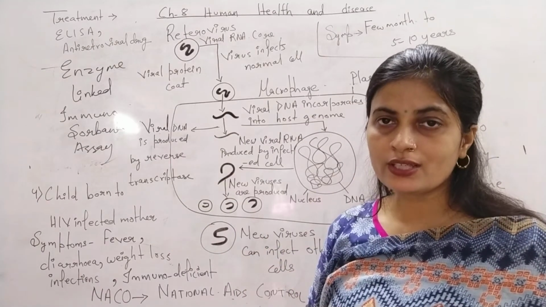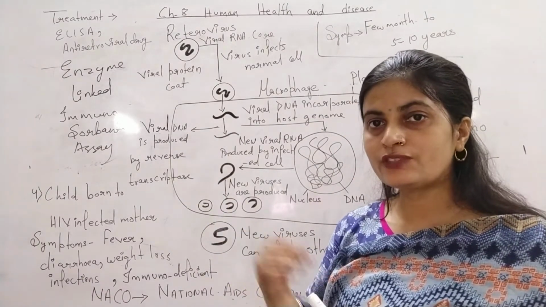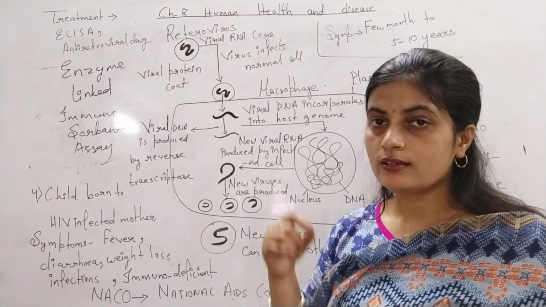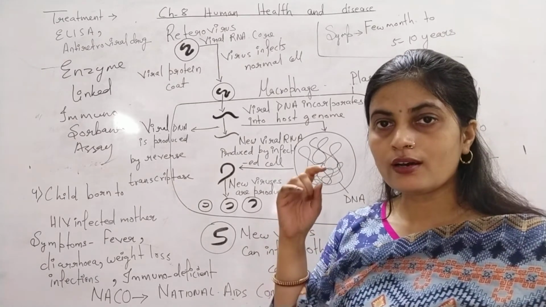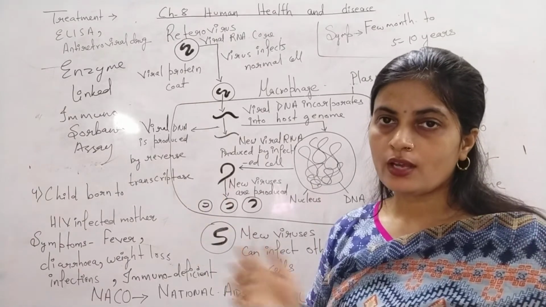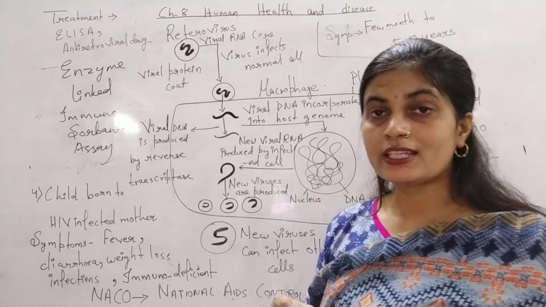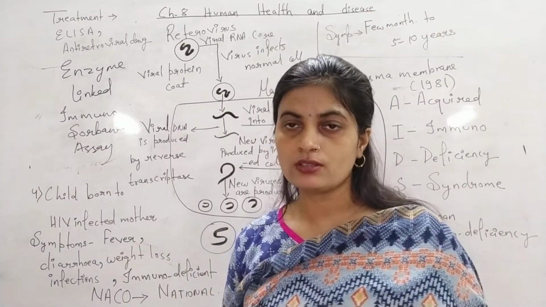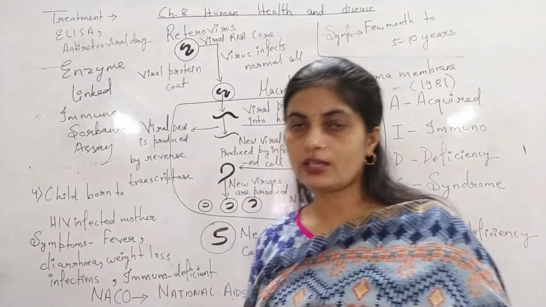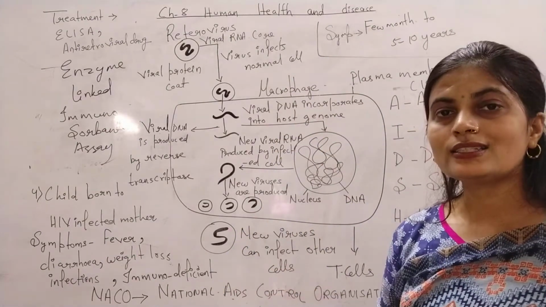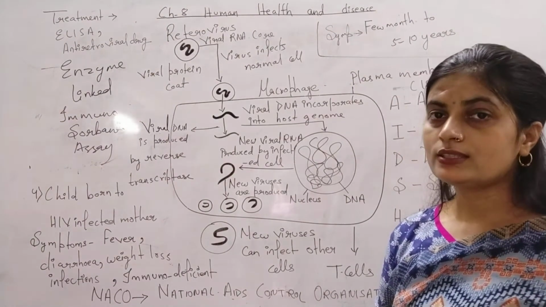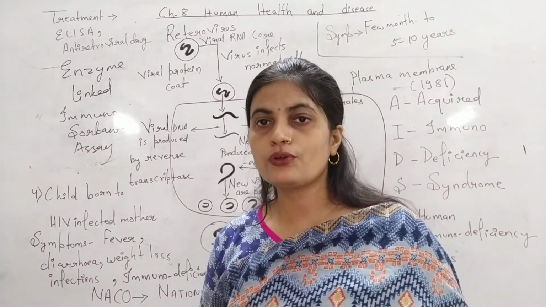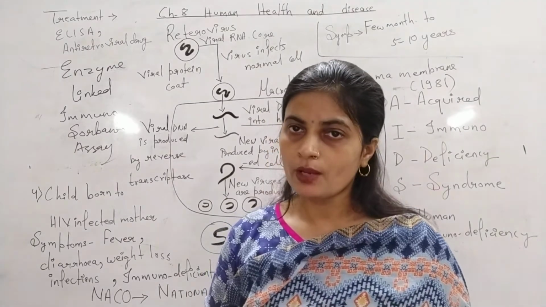Then what was the second written there? Blood transfusion. So the transfusion of blood should occur after proper testing and it should not be infected. Then syringe or the needle was written there. So syringe or needle should be thrown in the dustbin after its use one time, or in extreme cases it can be sterilized through various sterilization methods so that its surface becomes infection free, HIV virus free. Then the next one is the child born to the HIV infected mother, the cure is detection of HIV during the early stages so that no transmission of virus could occur from mother to the progeny.